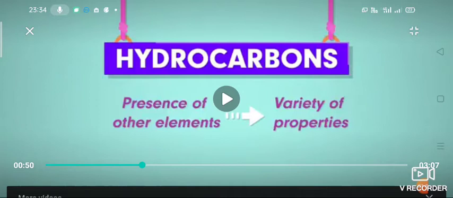In a hydrocarbon chain, one or more hydrogens can be replaced by these elements like halogens. What are halogens? Chlorine, fluorine, bromine, iodine are known as halogens. And oxygen, nitrogen can replace any one of the hydrogen atoms present in the hydrocarbon.